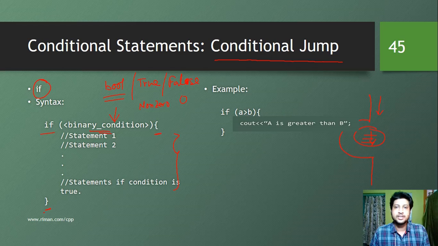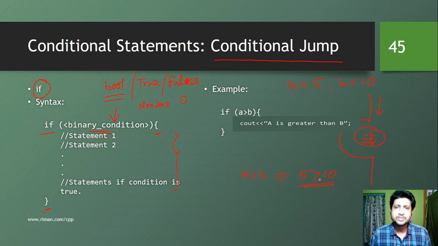So let's take an example. We have if a greater than b, print a is greater than b. Here, if the value of a is equal to 5 and b is equal to 10, then we are not going to do anything, because a greater than b is a false statement. a greater than b implies that 5 is greater than 10, which is false.